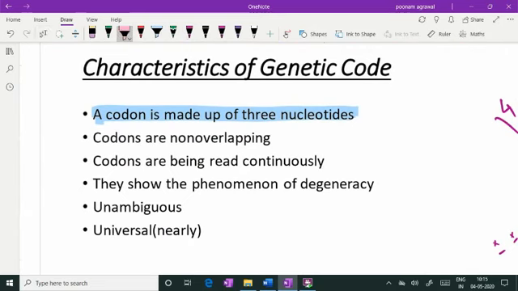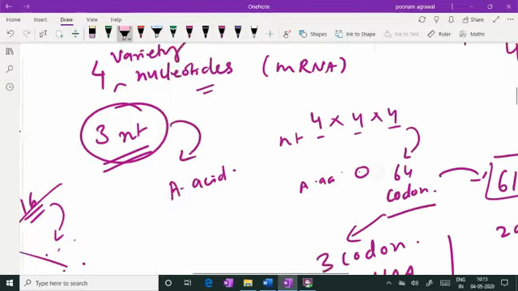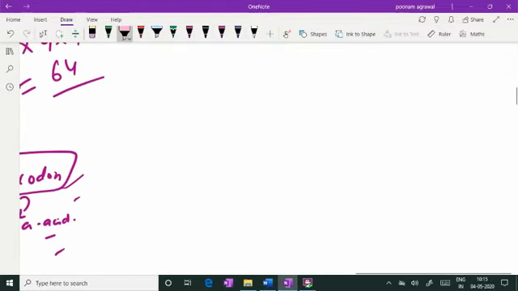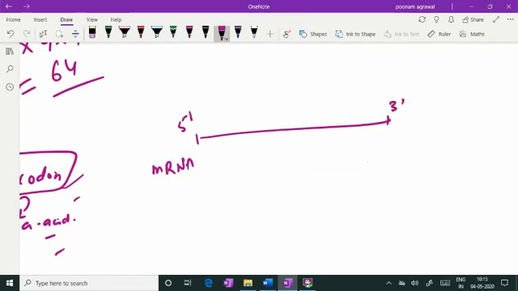So this is the first rule of genetic code, where you should know that a codon is made up of 3 nucleotides together. Now codons are non-overlapping. Now let me explain this point. Suppose this is mRNA, this is the 5' end, this is the 3' end, and we have nucleotides on the mRNA like this. These are nucleotides A, C, C, A, G, U, C. This kind of nucleotides are arranged on the mRNA.